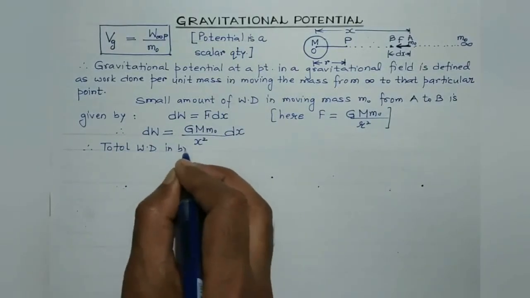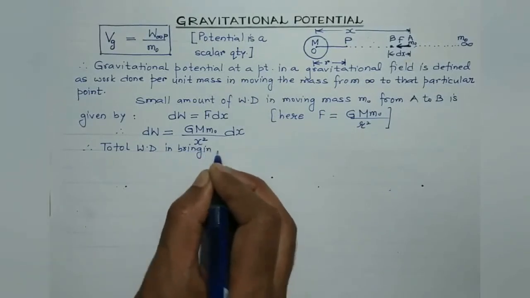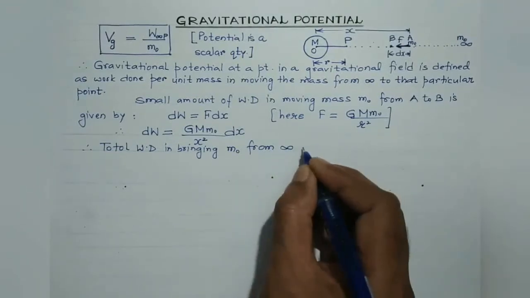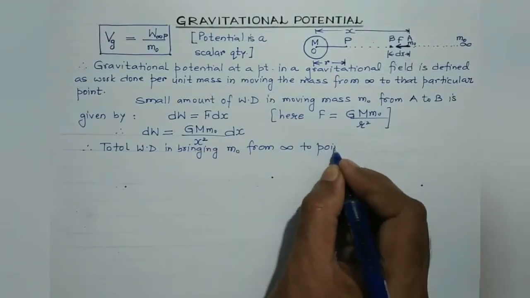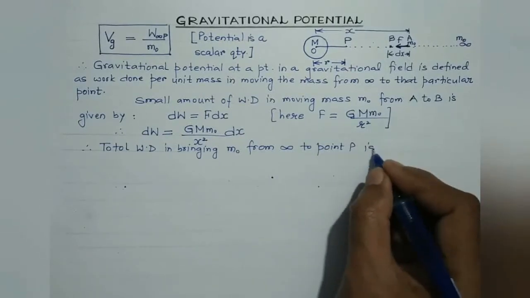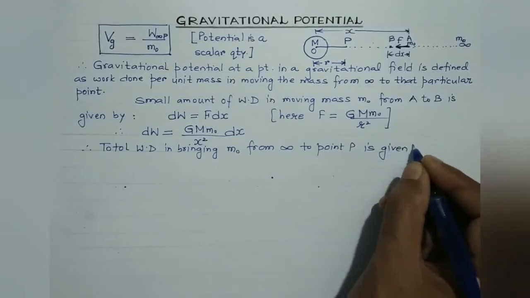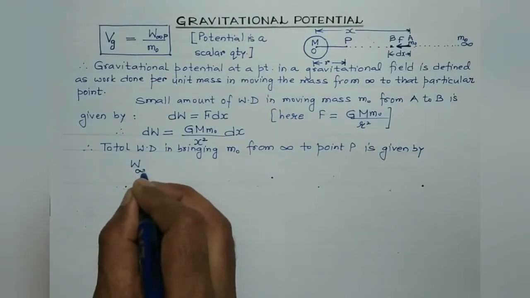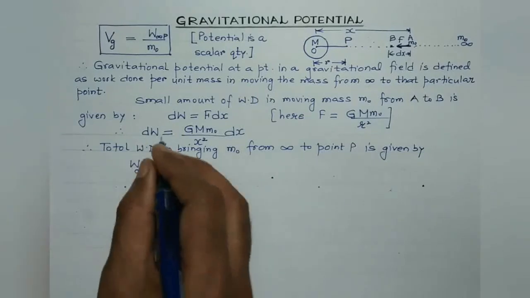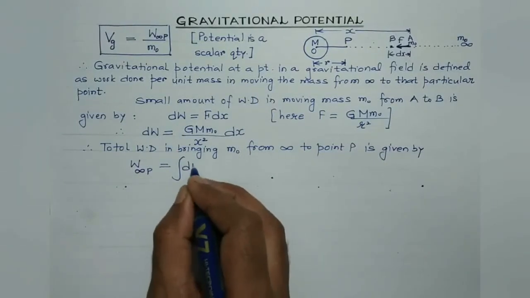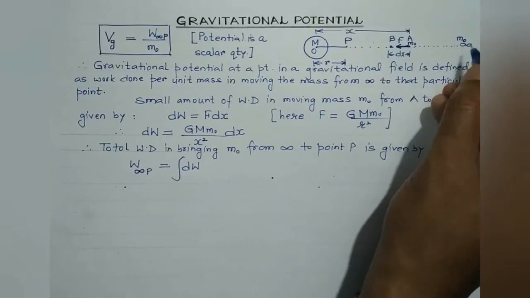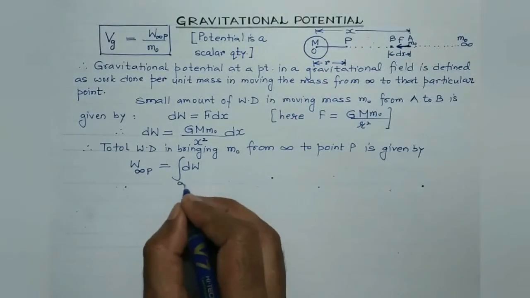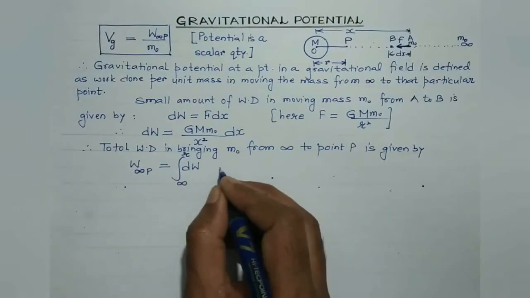Therefore, total work done in bringing m0 from infinity to point P must be given by, look, total work done in moving the body of mass m0 from infinity to point P. It would be given by integration of this. And obviously we'll take the limit from infinity to R. The distance is to be measured from the center of the source mass. So the limits will be from infinity to R, right?